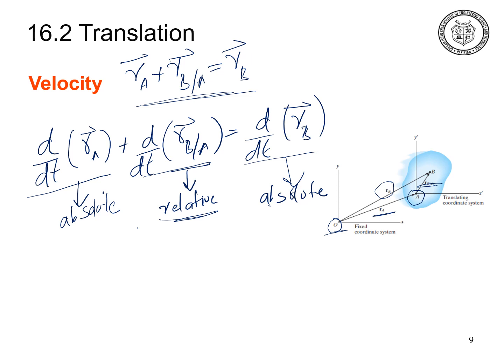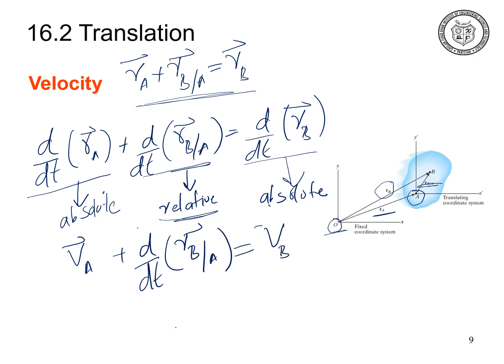So we can simply write the absolute velocity as VA plus d by dt of RB with respect to A equal to VB, as VA and VB are the absolute velocities. Now what will be the relative velocity of B with respect to A?